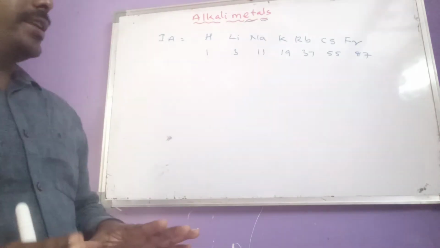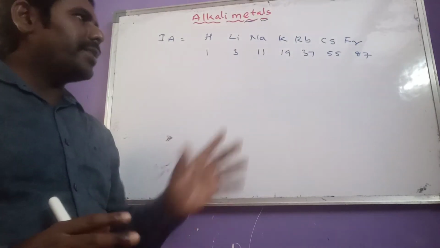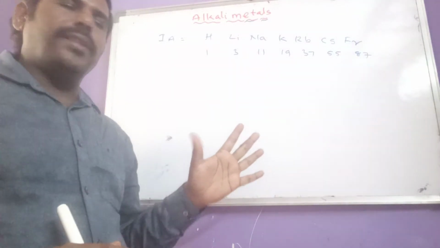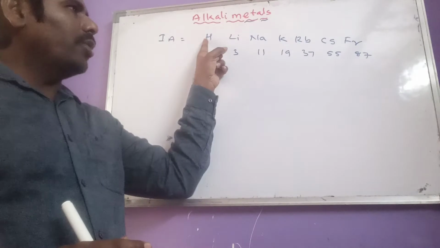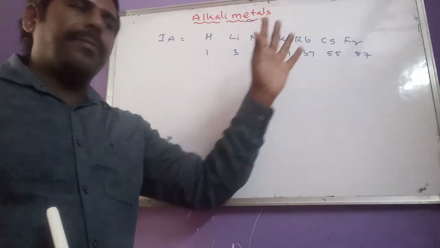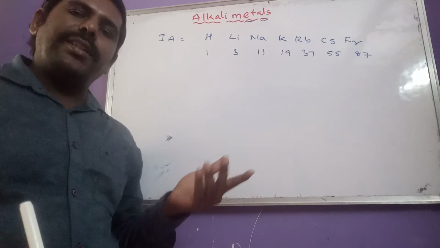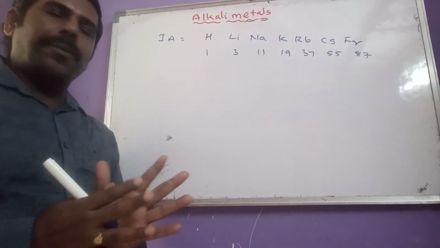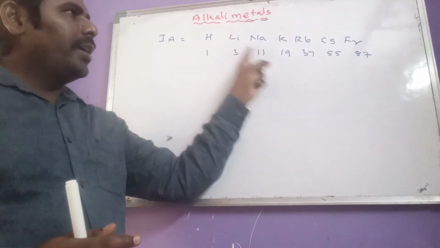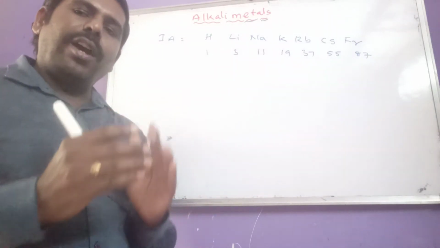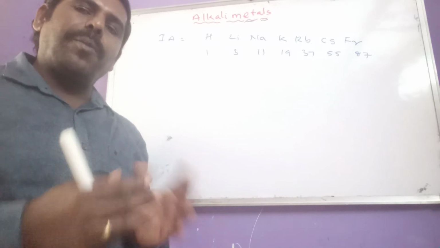So the important thing is, in the properties discussion of alkali metals, no need to include hydrogen and francium because francium is a radioactive element and hydrogen's position is doubtful. So our discussion of properties is confined to lithium through cesium only.